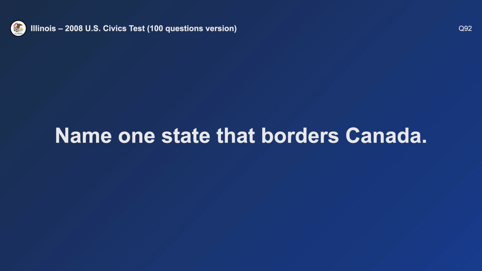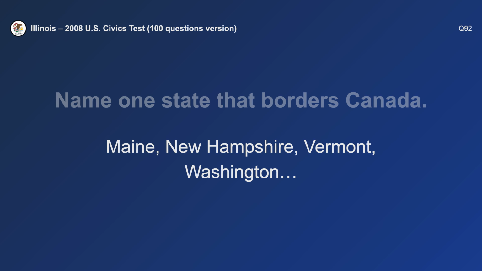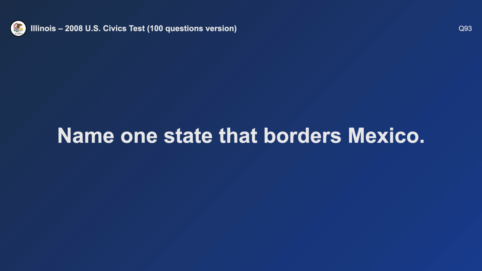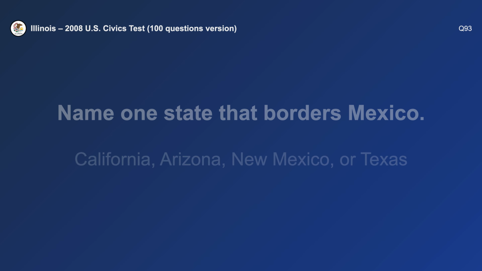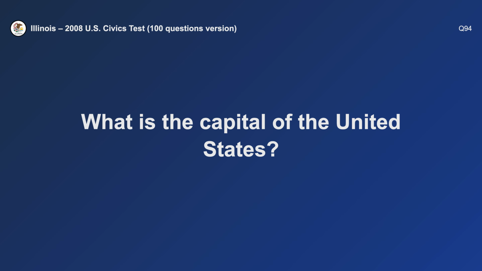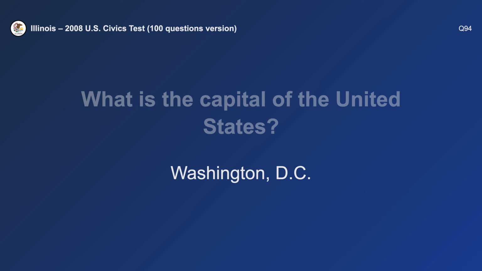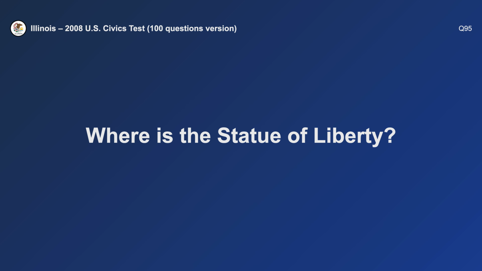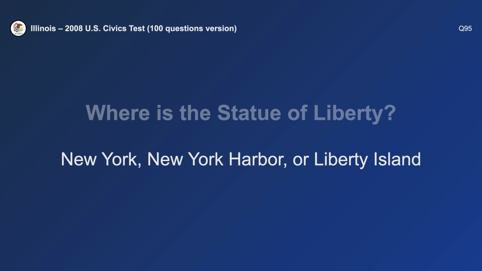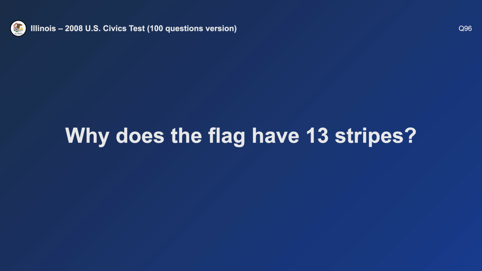Name one state that borders Canada. Washington. Name one state that borders Mexico. California. What is the capital of the United States? Washington, D.C. Where is the Statue of Liberty? New York.